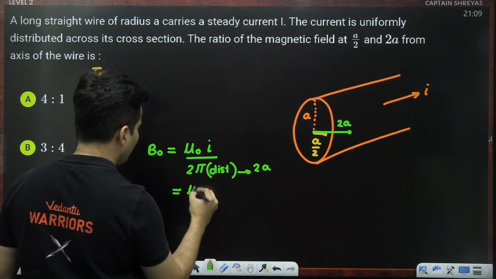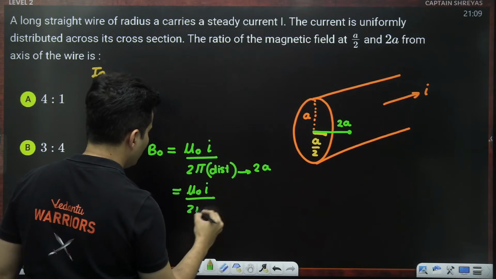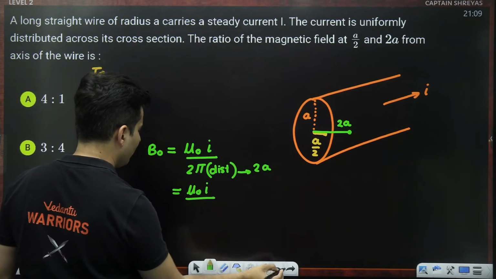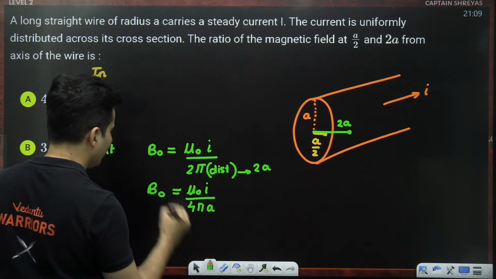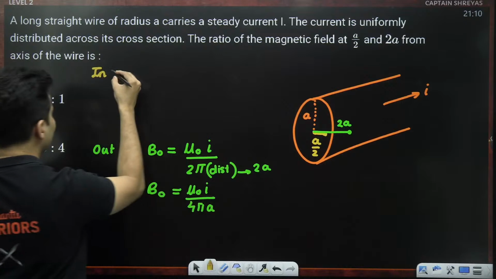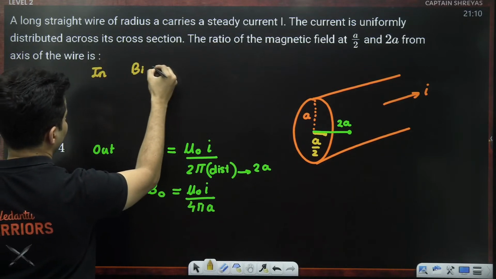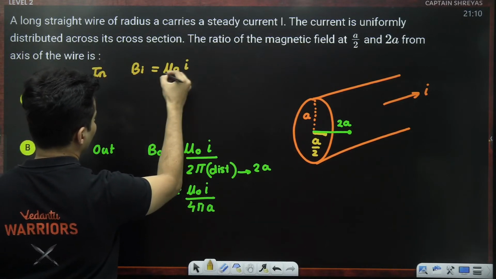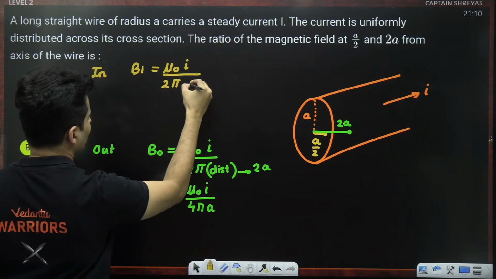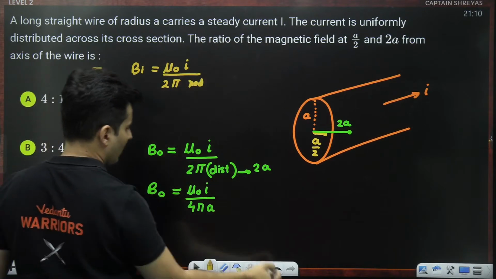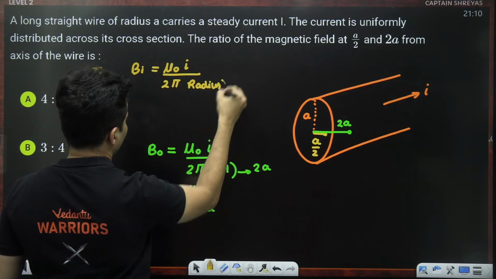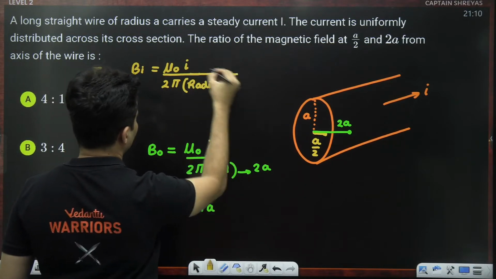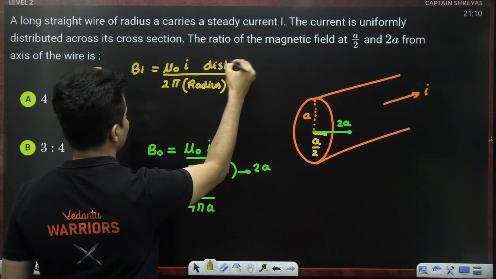So it will be mu naught I by 2 pi into 2A, which makes it mu naught I by 4 pi A. That is the magnetic field outside. But when you are inside, the magnetic field is given by mu naught I divided by 2 pi, the radius squared, and on the top you have the distance.